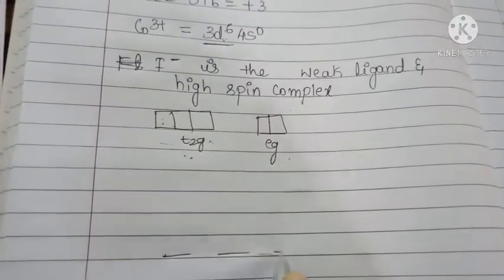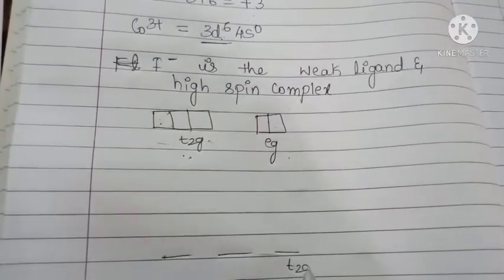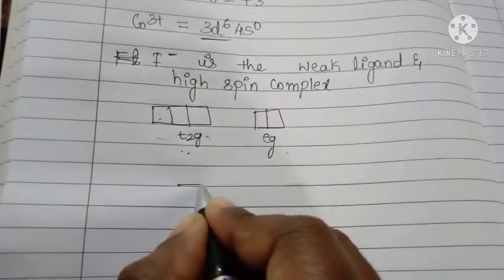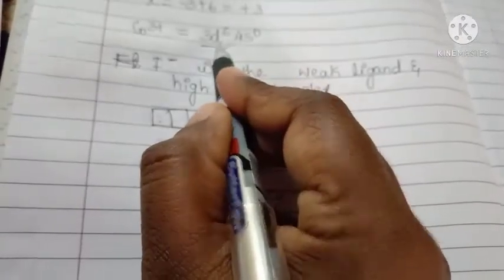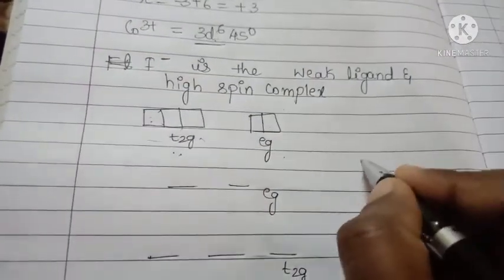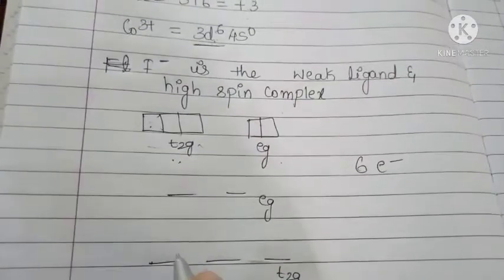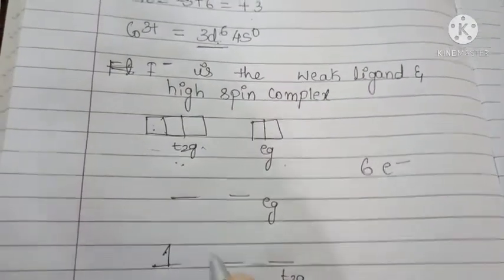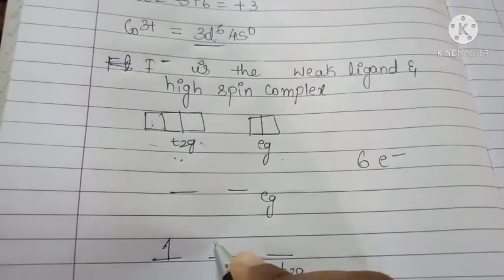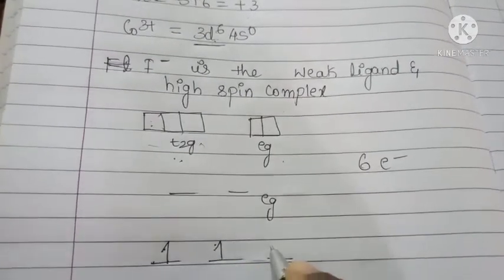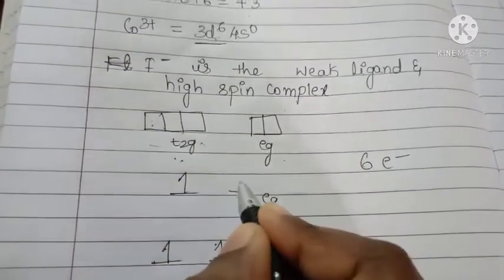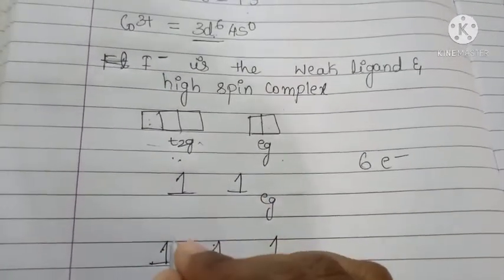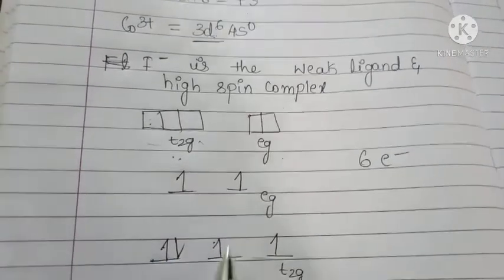Then we have to write the electronic configuration diagram. Here this is T2g in the lower energy level, and this is Eg. How many electrons are present in the d orbital? 6 electrons. So then you have to fill them one each according to Hund's rule of maximum multiplicity. 1, 2, 3, 4, 5. The remaining electron is 1, so then pair up.